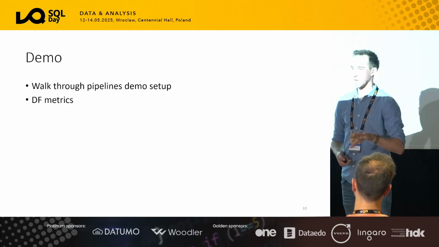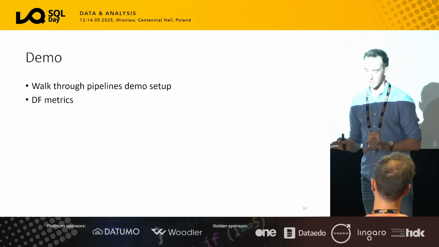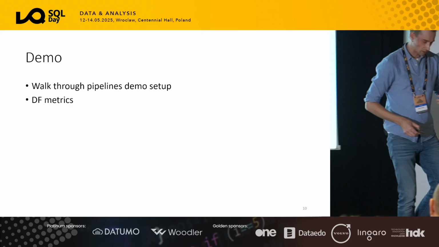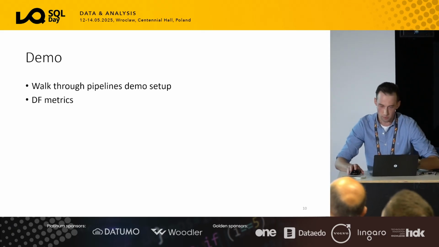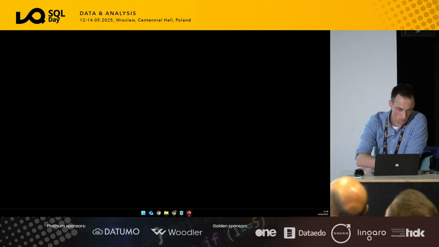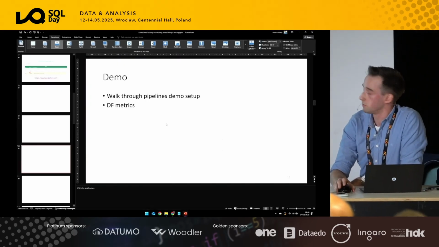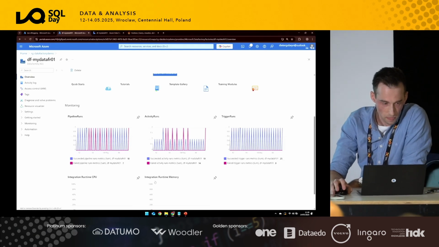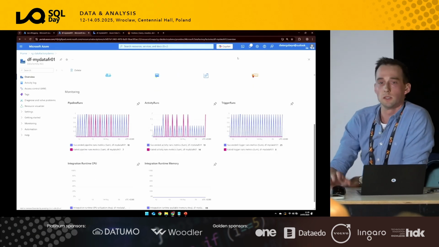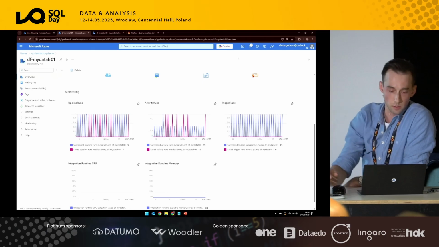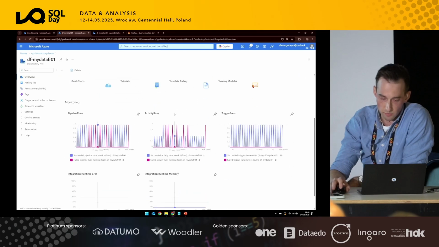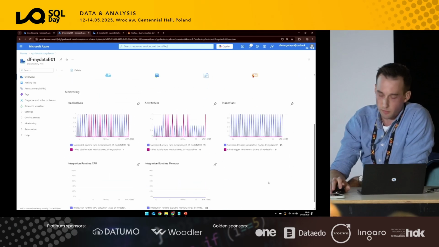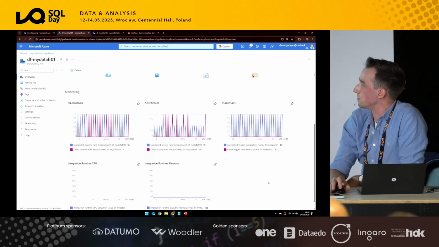So let's have a look first at what we have by default, and this will be a limited demonstration here, because there's already some functionalities in Data Factory that we can leverage to provide that view, of course, right? Can you guys see this at the back? Yeah, all good, thank you. So I've got here a Data Factory instance. The first thing we can observe here, obviously, is this basic monitoring. A little bit about failed and succeeded activities, right?